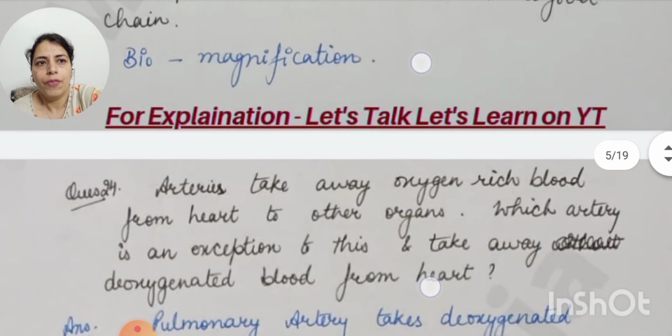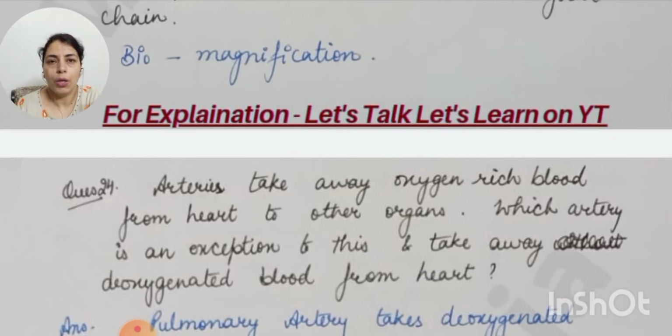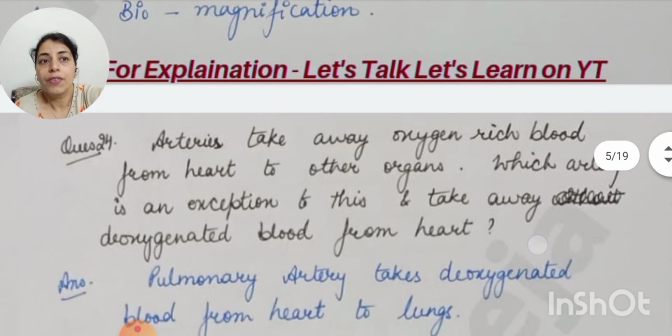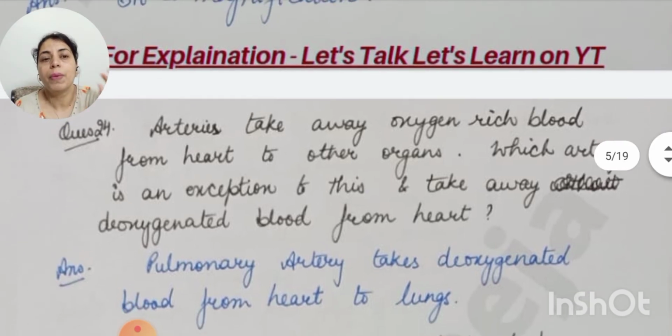Arteries take away oxygen rich blood from the heart to other organs. This is the function of arteries. But which artery is an exception to this? It takes blood away from the heart, but that is not oxygen rich, that is carbon dioxide rich or deoxygenated blood. So that is the pulmonary artery.